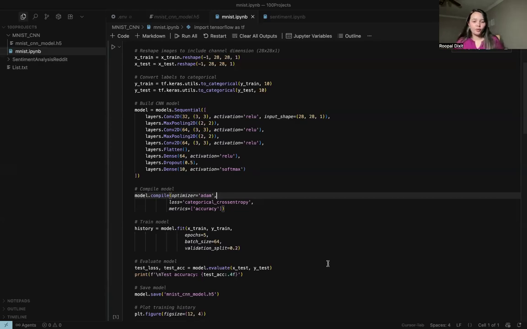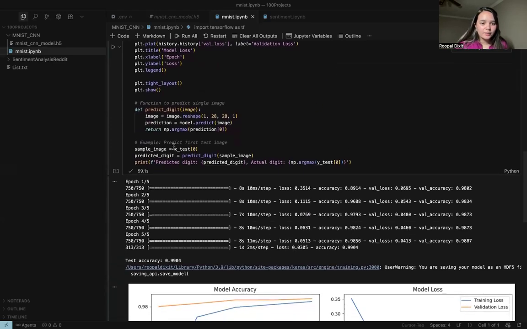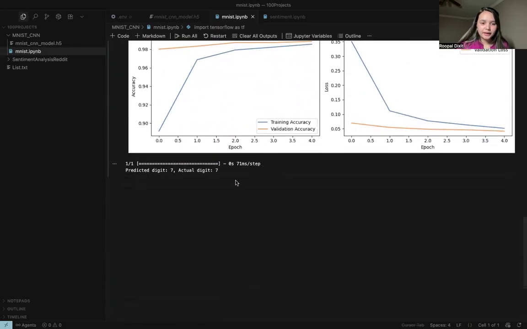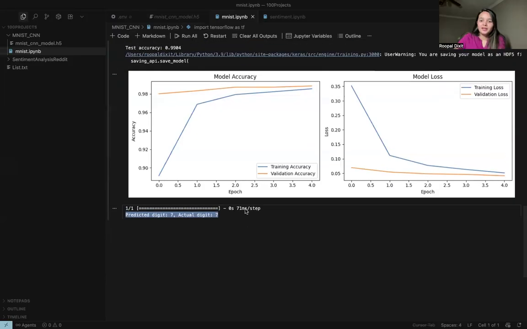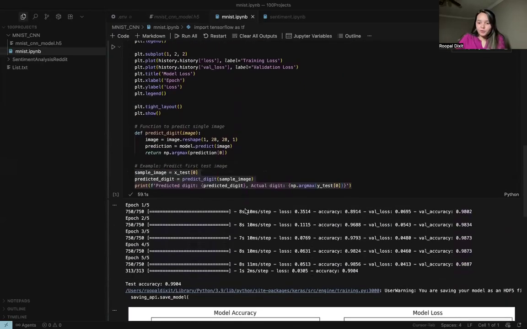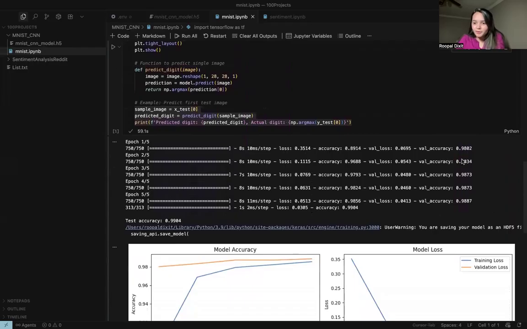and then you can see how well it is predicting. Here I have given a sample image, and I'm predicting it. The predicted digit is 7 and the digit is 7, so it is predicting very well, as we have also seen in the accuracy going good. You can see the validation accuracy is also increasing, and the validation loss is decreasing. Accuracy increased from 89 to 99, I think, after 5 epochs.